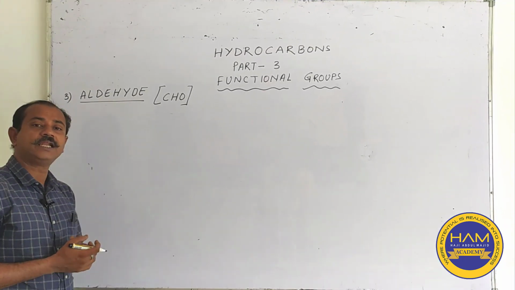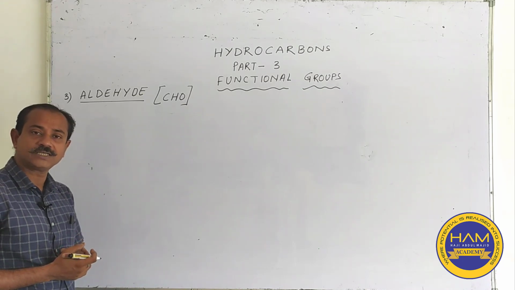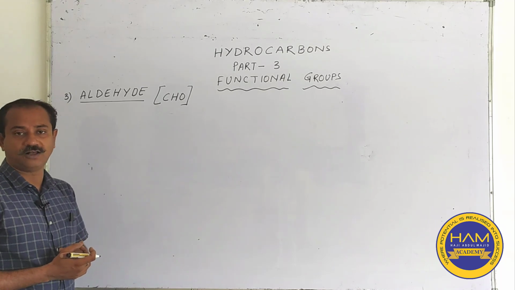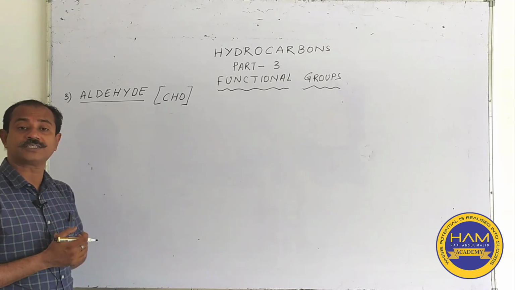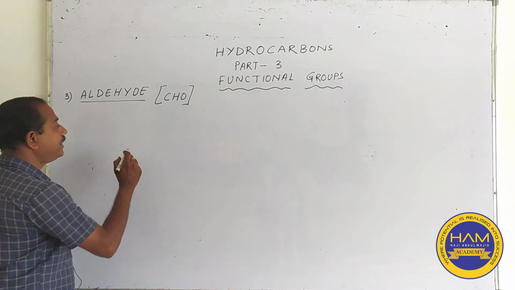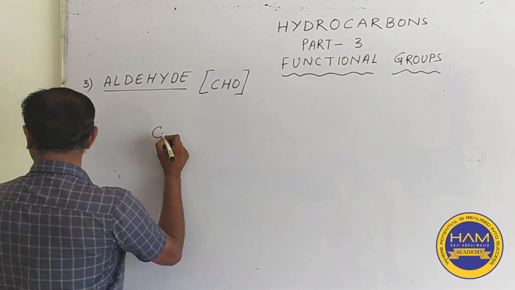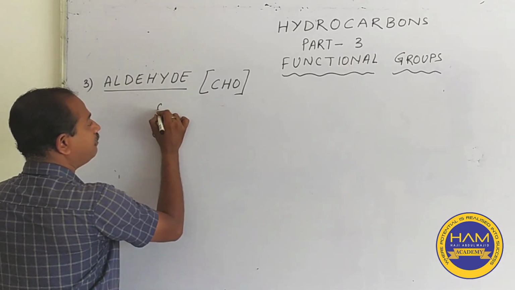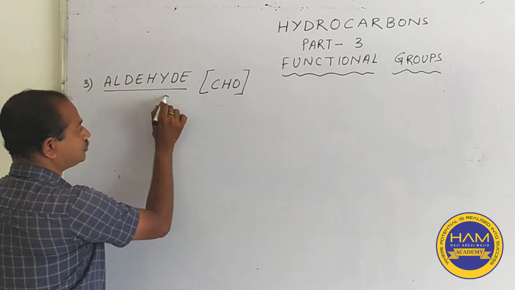Now, students, in the last video, we talked about functional groups and we did the halogens and alcohols. Now, the third functional group, which is a very important functional group in your syllabus, is the aldehyde. An aldehyde has a different kind of structure. We have a carbon, along with it a double bonded oxygen and then a single bonded hydrogen.